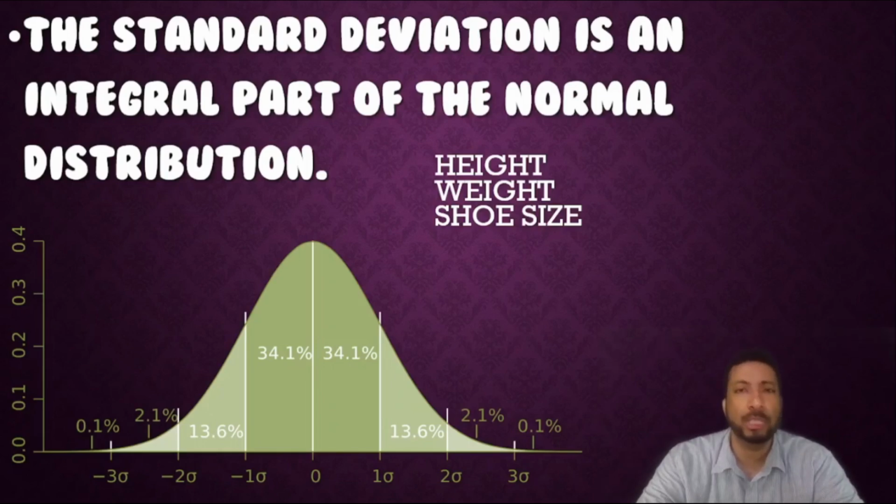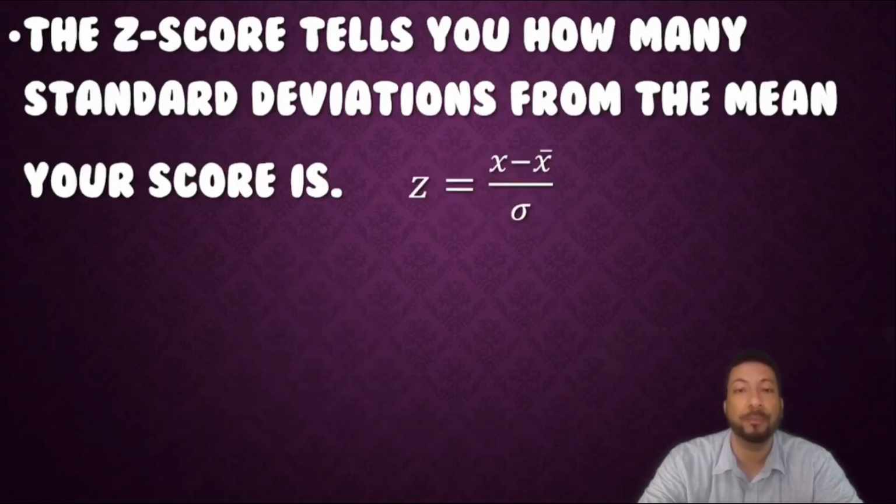According to the normal distribution, in a normally distributed population, 68% of the population lies within one standard deviation of the mean. So on both sides, to the left and to the right, below and above the average, 34% each because it's symmetrical. And then within two standard deviations, 95%. And within three standard deviations, 99.7%. So almost 100% of the people lie within three standard deviations on either side of the mean.